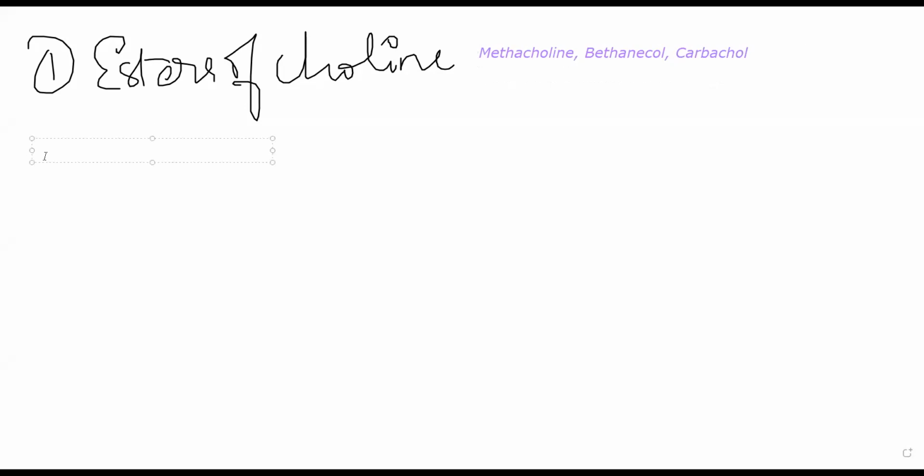Then second class will be cholinomimetic alkaloids. Natural alkaloids that will be similar in function as acetylcholine. Two drugs come, pilocarpine and muscarine.